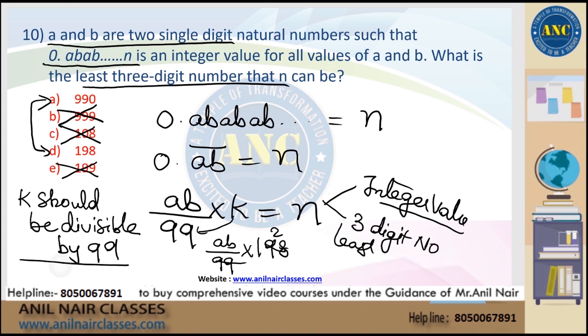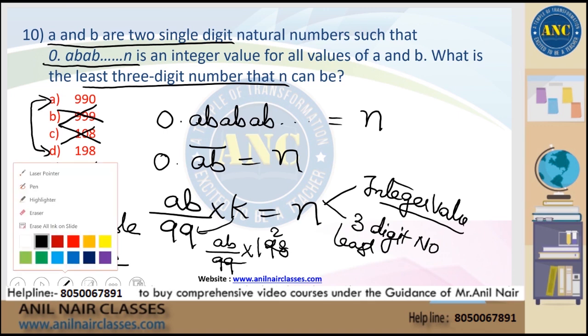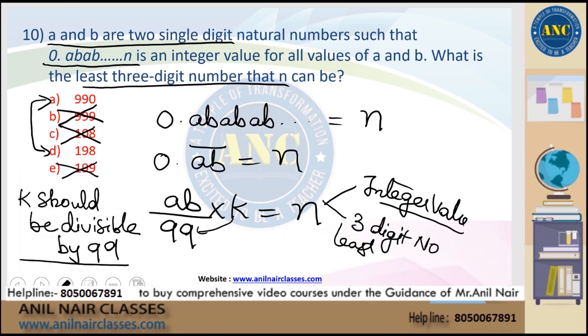Okay, he is asking for N, not for K. So AB by 99 into K is N. Let me read the question.